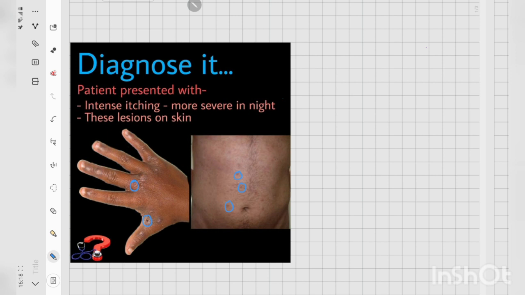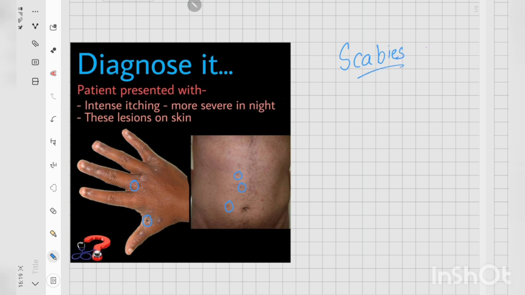And there was an interesting thing: no lesion on the face of the adults was there, but they have a child with them, and the child was having lesions on the face as well. So let's diagnose it. I think by these complaints the diagnosis is quite clear for you. It is scabies.